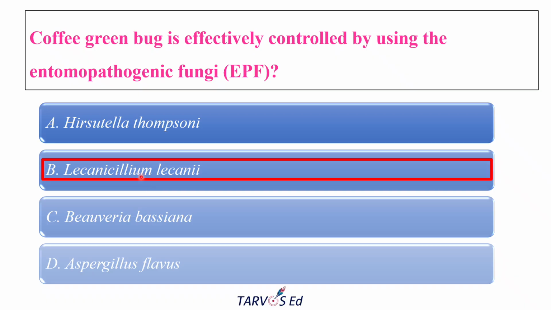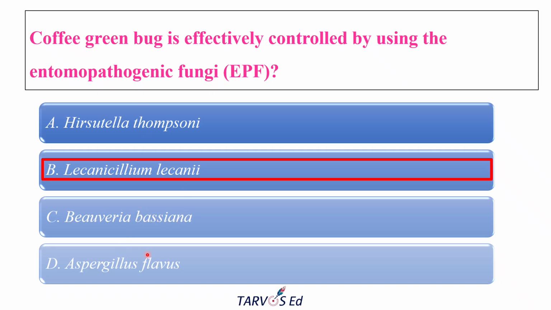The correct answer is Lecanicillium lecanii, because it is the standard entomopathogenic fungus used for the control of coffee pests in India. Okay, and Hirsutella thompsonii is generally used for mite control, especially citrus rust mite and coconut eriophyid mite and all. To control those mites, this pathogenic fungus is used. And Beauveria bassiana, the white muscardine fungus, generally works against white grub, stem borer, and bollworms and all. So it is not the choice for the coffee green bug.